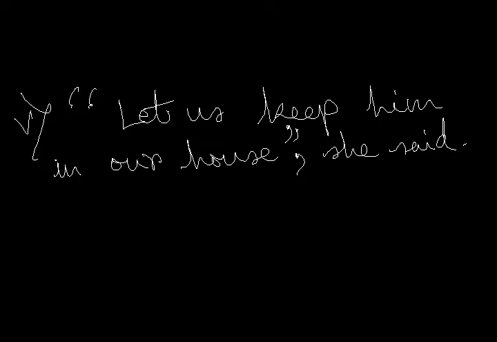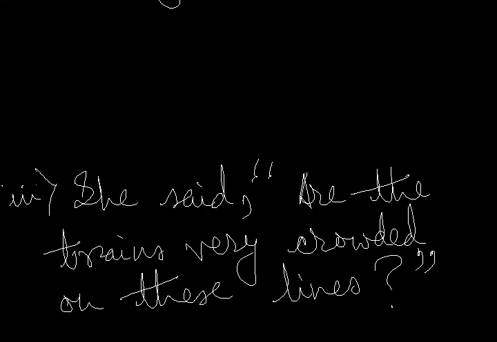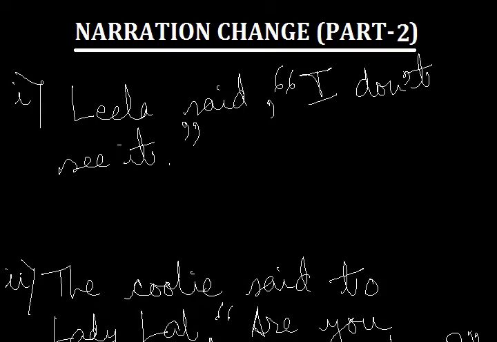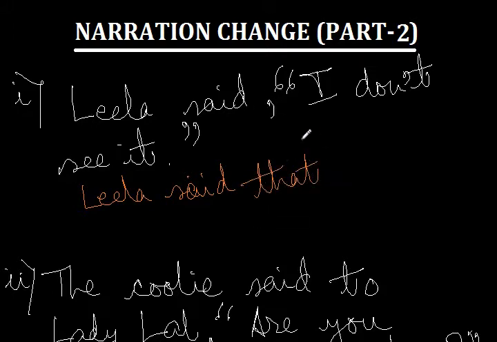Let us go back to sentence number 1 now, which is, of course, Leela said, I don't see it. As I've already said, this is a pretty straightforward sentence. We are going to begin this sentence with Leela said, no changes there. And because we remove the comma and inverted commas, we are going to write that, Leela said that. I refers to Leela, so I becomes she. And then a very important change: because this is in past tense, this will also become simple past tense the moment we remove the commas and inverted commas.